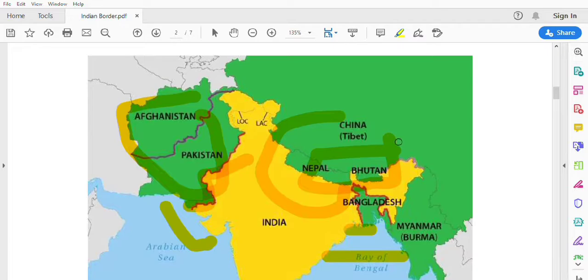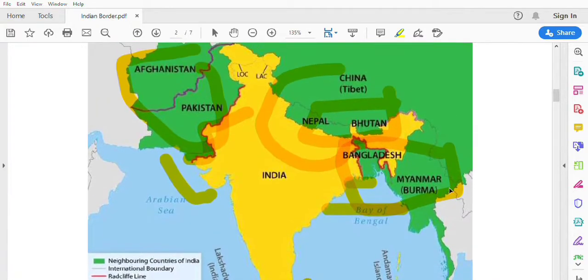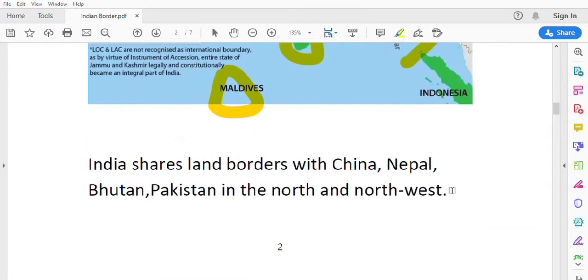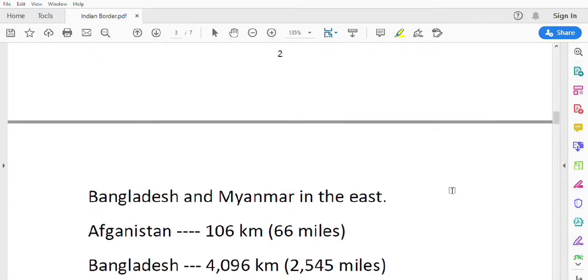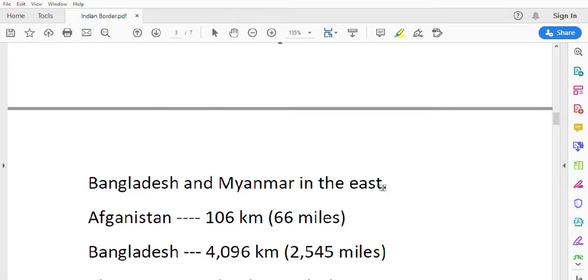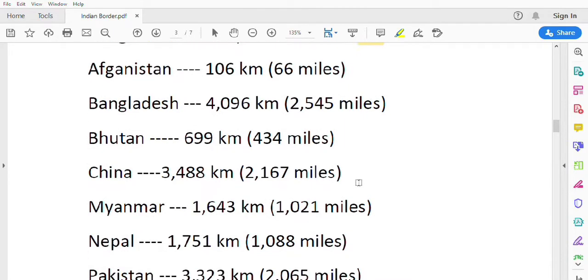In the eastern part, Bangladesh and Myanmar are present, as we can see on the map. We discussed this already. Next, see the length of the borders.